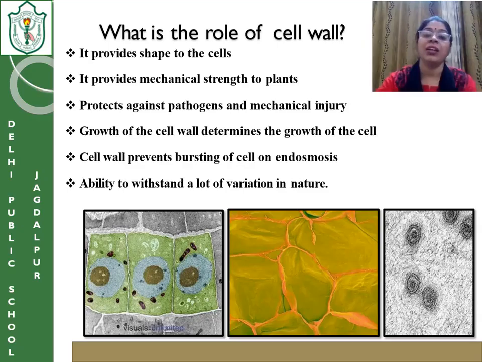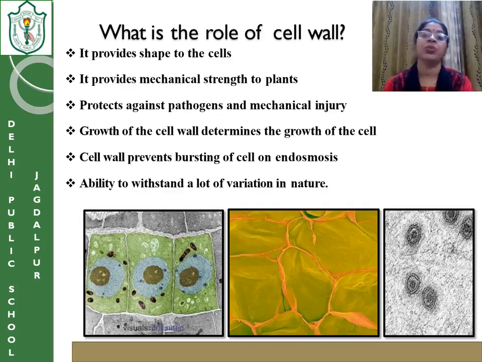But before that, you should remember the cell wall is present in which type of cells? Plant, fungus and bacteria. They are made up of cellulose in plants, chitin in the fungus, and peptidoglycan in the bacteria. You may get some other names also, pectin, hemicellulose. These all are the compositions of which a cell wall is made up.